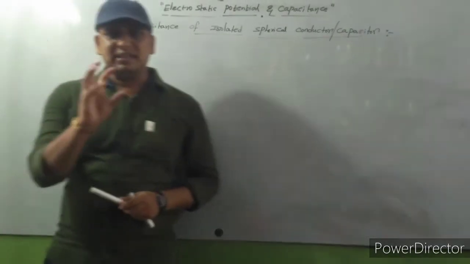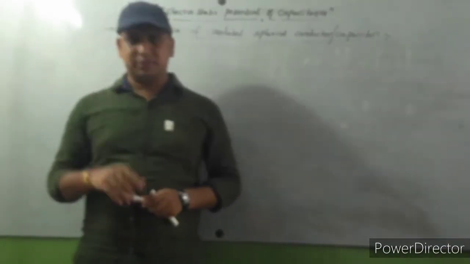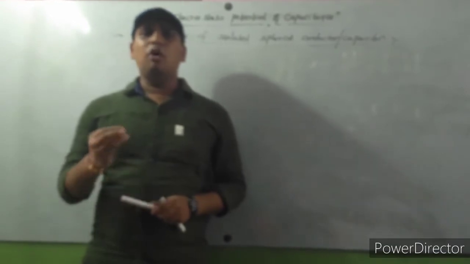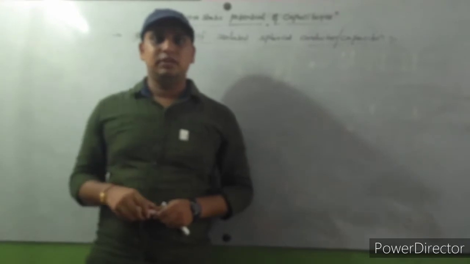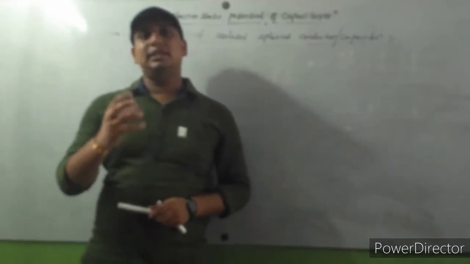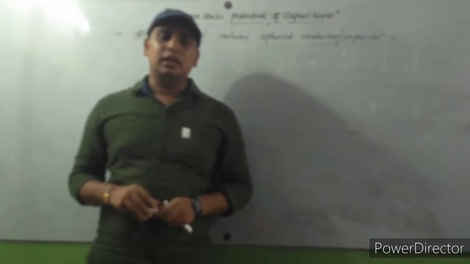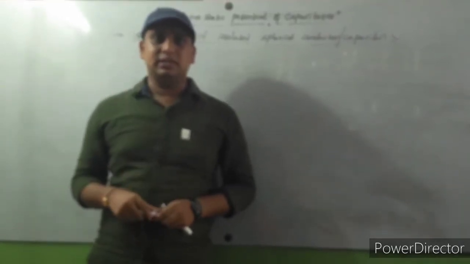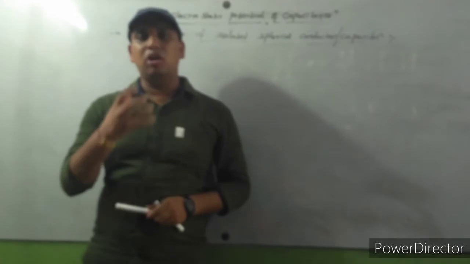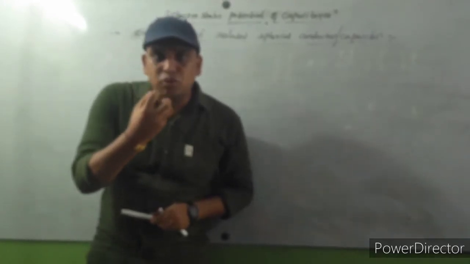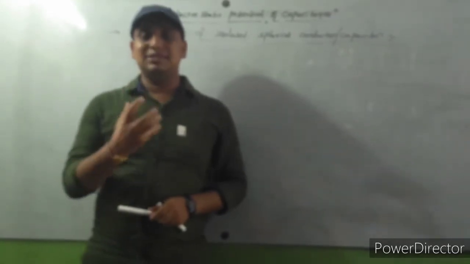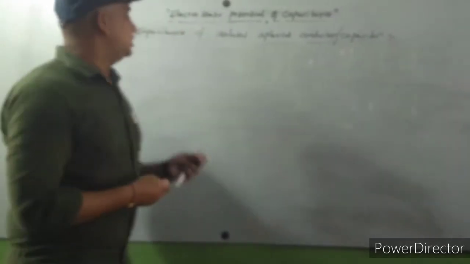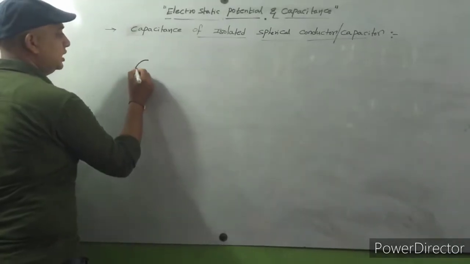I already told you capacitors are present in different shapes. Now we consider a capacitor in the shape of a spherical conductor. A capacitor is also called a conductor. If we consider a spherical shape capacitor, then what is the capacitance? You know already capacitance means ability to hold electric charge. So now I consider this spherical conductor.